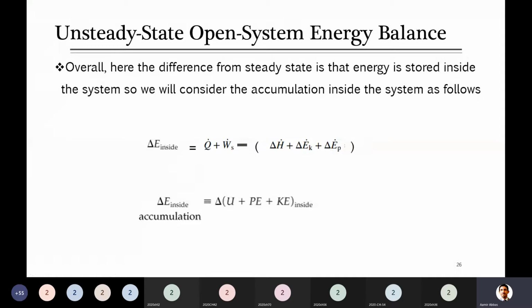Is it okay? Yes, sir. Everyone is clear about this equation. This is the same equation of the open system which was being used for steady state. If I hide the other side of the equation, which is the left hand side, what I wrote here is delta E inside, the change in energy of the content which is inside the system, and that term represents accumulation. So accumulation takes place either in the form of change in internal, potential or kinetic energy of all that content which is available inside your system.